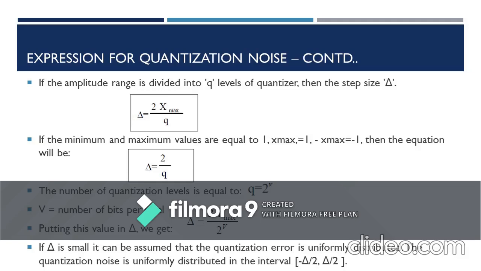Now let's come back to the factor that if we assume del to be very small, that is, there are more quantization levels for that particular range of continuous values, then the del size will be small. If del is small, then we can assume the quantization error as uniformly distributed within the interval minus del by 2 to del by 2.